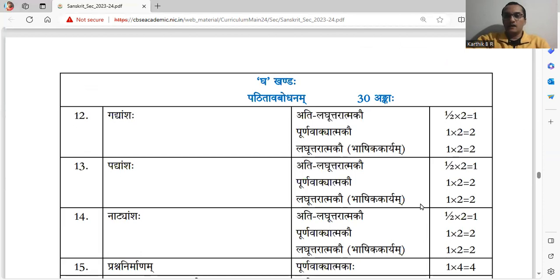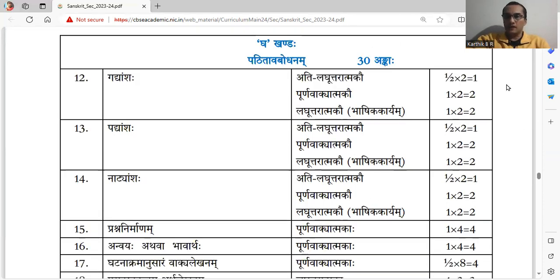In Khandaha Gha Pathitava Bodhanam, written comprehension. Gadyamshaha, one extract from one of the chapters. Chapters where there are prose passages. Those chapters only are taken for consideration. Not the shloka chapters, not the drama chapters.